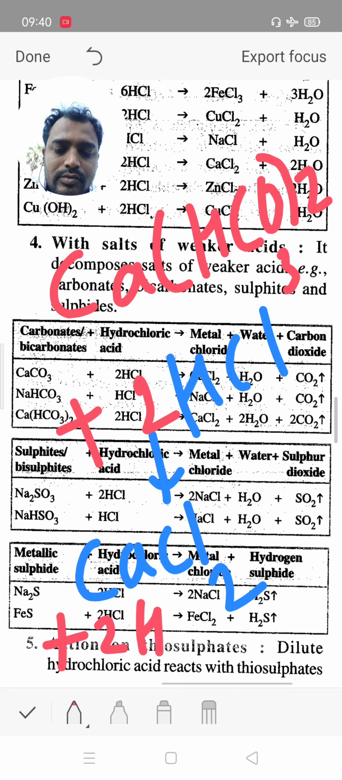In this there are total 4 hydrogen and 2 oxygen combined to form 2 times water. In this reaction also, another 2 carbon and 4 oxygen, means we get 2 times carbon dioxide. In this reaction carbon dioxide evolved. When calcium bicarbonate reacts with hydrochloric acid, it gives calcium chloride plus 2 times water and 2 times carbon dioxide.